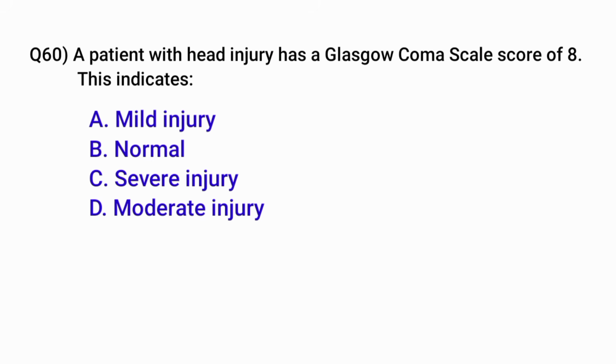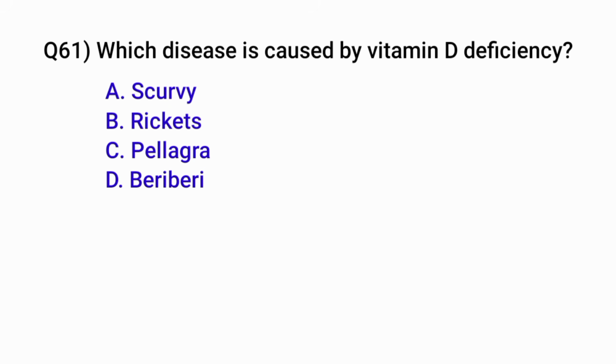Question number 60. A patient with head injury has Glasgow Coma Scale score of 8. This indicates. Correct option is C. Severe injury. Question number 61. Which disease is caused by vitamin D deficiency? Correct option is B. Rickets.